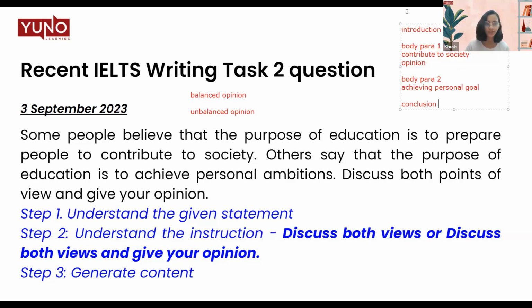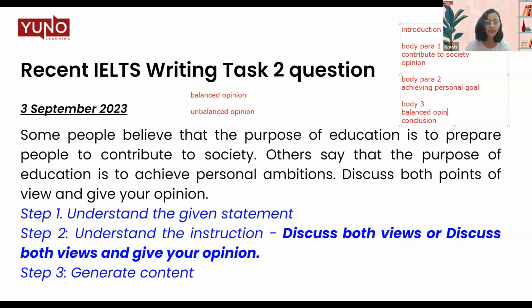But if you have a balanced opinion, that means you believe, okay, partially it is to contribute to the society, but it is also about achieving personal ambitions. So that is a balanced opinion, a partial opinion. That is when we will add a third body paragraph just for our balanced opinion.